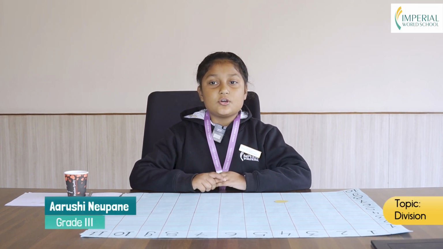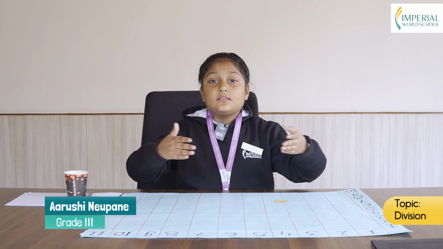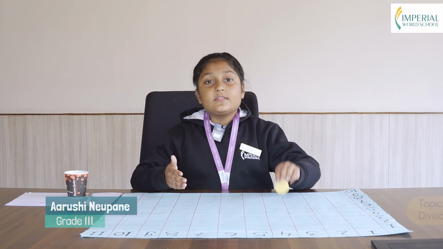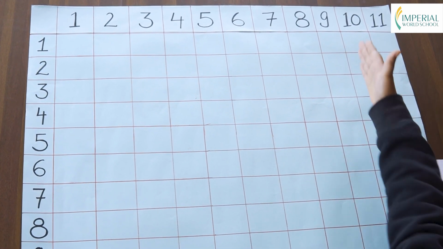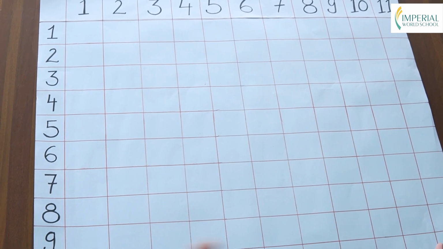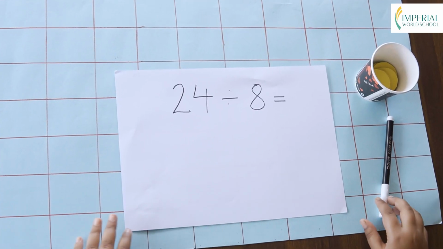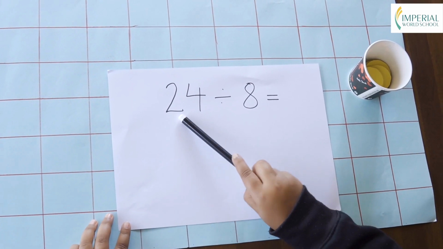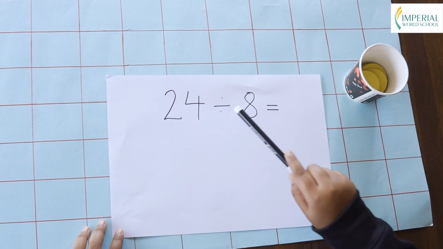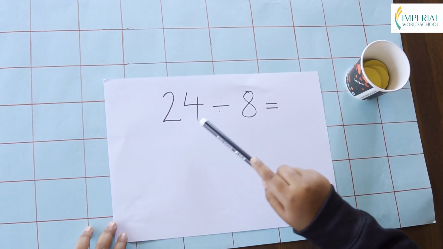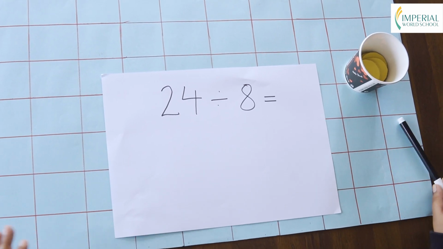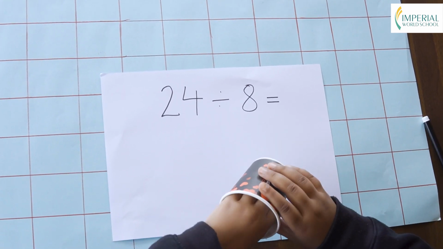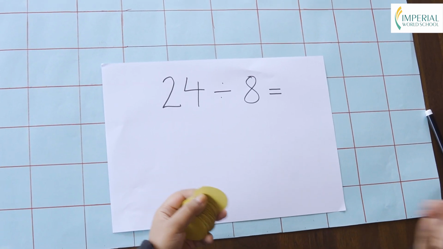Today I am going to talk about division in this grid with the help of this counter. In this chart paper you can see we have 11 columns and 10 rows. So my first question is 24 divided by 8. 24 is the dividend and 8 is the divisor. So let's start. First I need 24 counters.